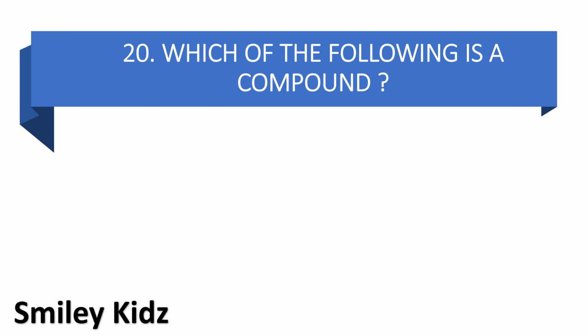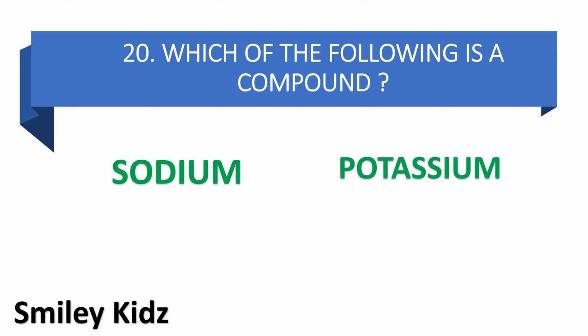Which of the following is a compound? Option A sodium, option B potassium, option C carbon, and option D salt. Your time starts now.